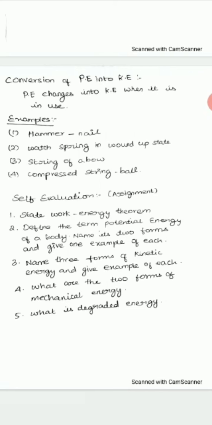Next one is a watch spring in wound-up state. The spring is wound in the watch. When it moves, the spring will be elastic. The spring will be moving and it possesses energy. Because of this energy, the watch will move.